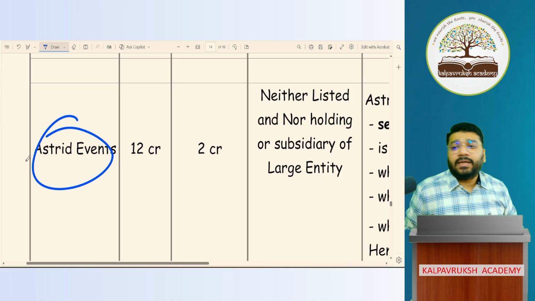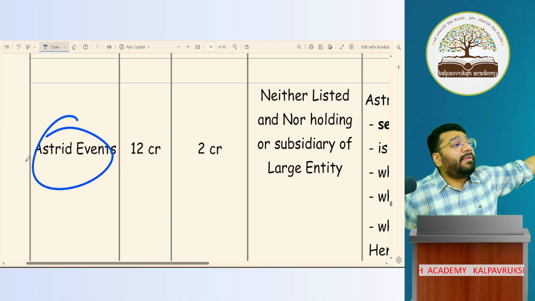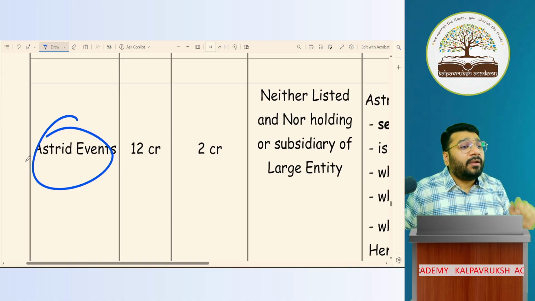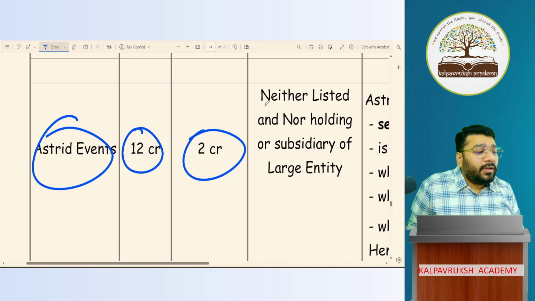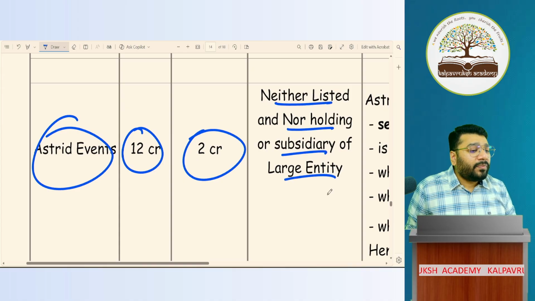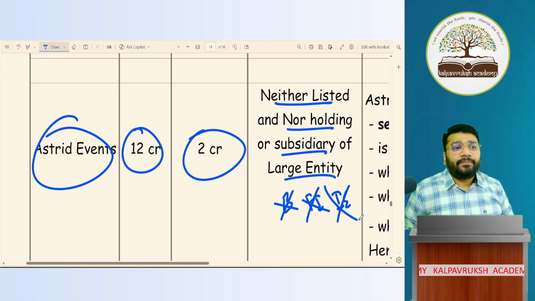Astrid Events: is it a company or non-company? Non-company, because there is no word OPC, no word Limited, no word Private Limited. So this is non-corporate. Now, turnover 12 crore, borrowing 2 crore. Astrid Events is neither listed, nor a holding or subsidiary of a large entity, nor a bank, nor FI, nor an insurance entity. Who am I?